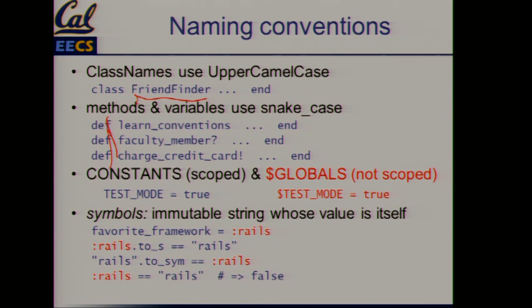A symbol says, I am not a string. I'm a member of this limited set. I can't be set to any arbitrary value. And I start with this colon.